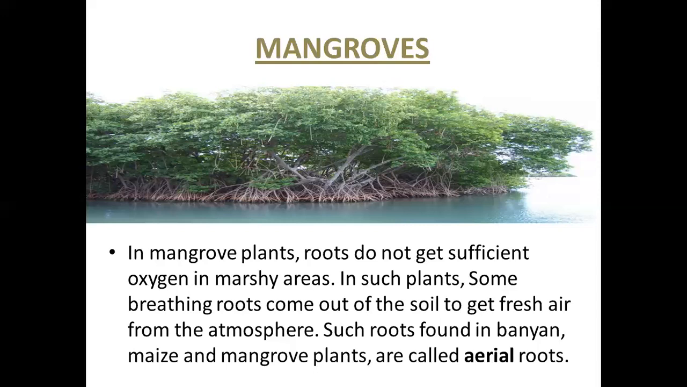The roots which are coming out of the soil are called as breathing roots. Why do they come out of the soil? They come out of the soil to get fresh air from the atmosphere. These breathing roots come out of the soil to get fresh air from the atmosphere. Such roots are called aerial roots. These roots are present in banyan, maize and mangrove plants also.